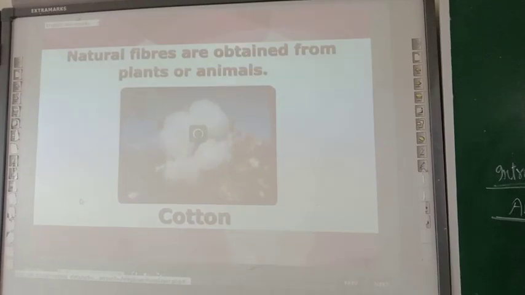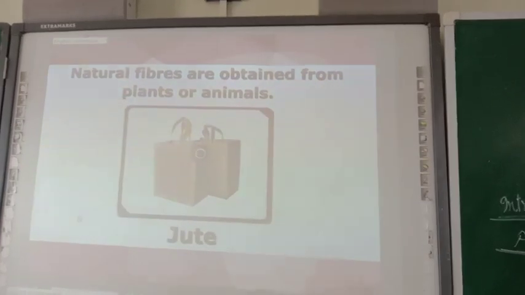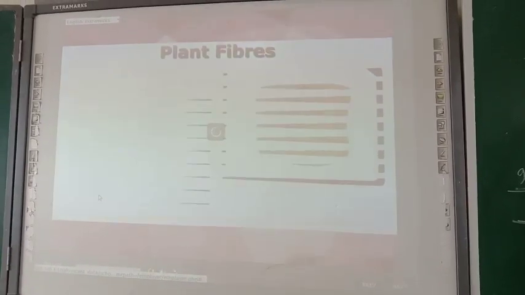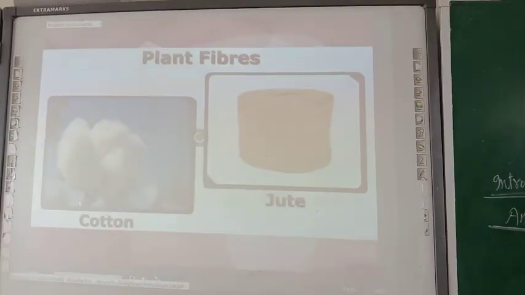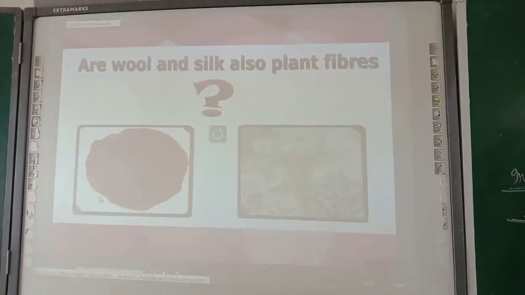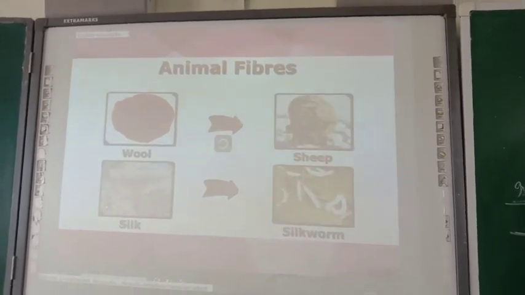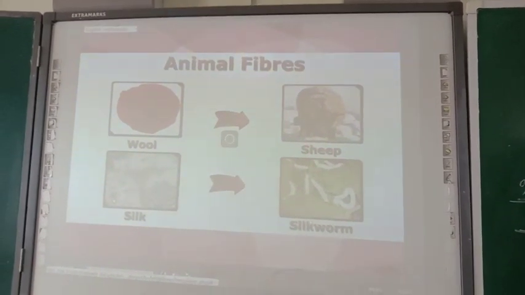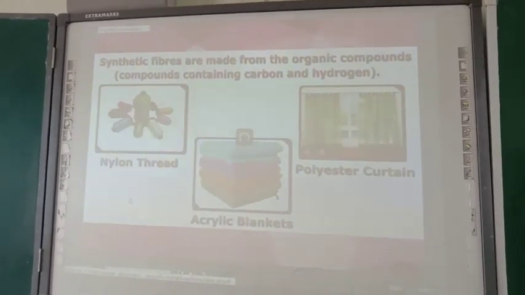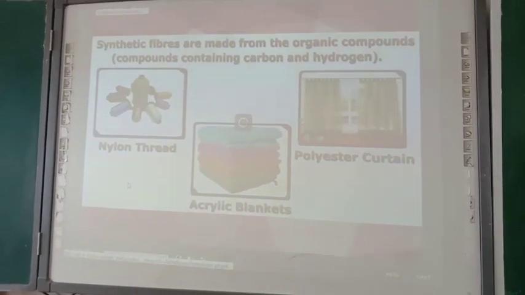Natural fibers are obtained from plants or animals. Cotton, jute, and silk are natural fibers. Cotton and jute are plant fibers. Are wool and silk also plant fibers? No, they are obtained from animals. So, they are animal fibers. On the other hand, synthetic fibers like nylon, polyester, acrylic, etc. are made from organic compounds.